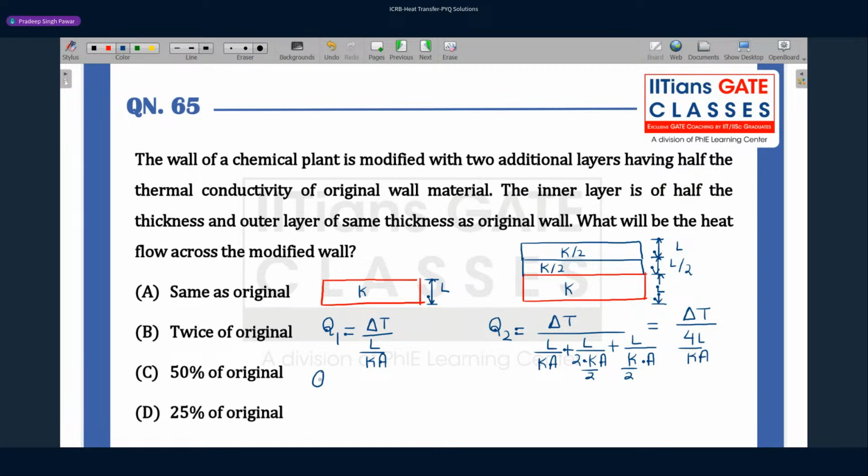So you can substitute Q2 as 1 by 4 times Q1. So if you look at Q2, Q2 is 0.25 times Q1. Because of the addition of these two additional layers, the heat flow across the modified wall will be only 25% of the original. Answer is option D, 25% of the original.